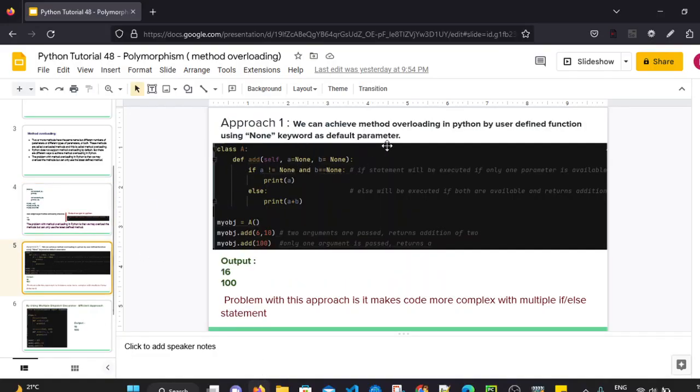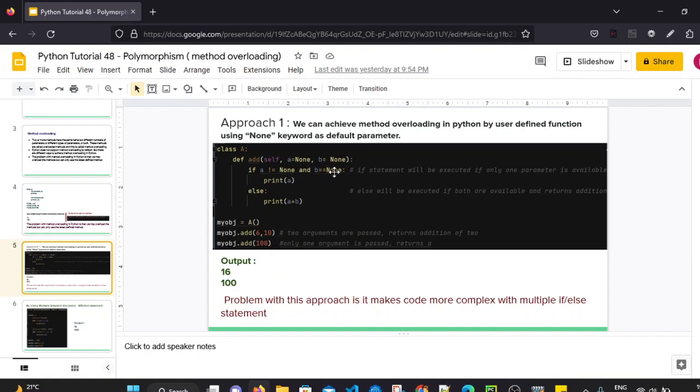We can achieve method overloading in Python by a user defined function using the None keyword as a default parameter. So we have used the None keyword as a default parameter, and by using if and else conditions we can implement that specific logic. But there is a problem with this approach, and it makes code very complex with multiple if else statements. For example, here we have passed only 2 parameters and 1 parameter.